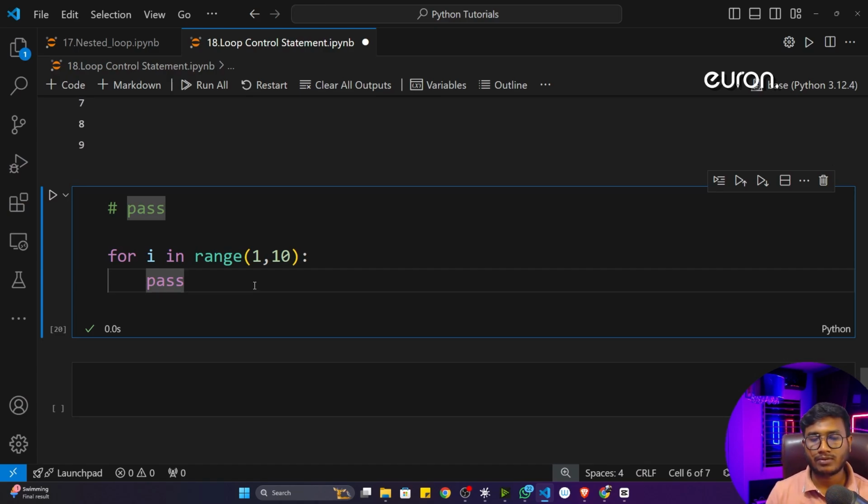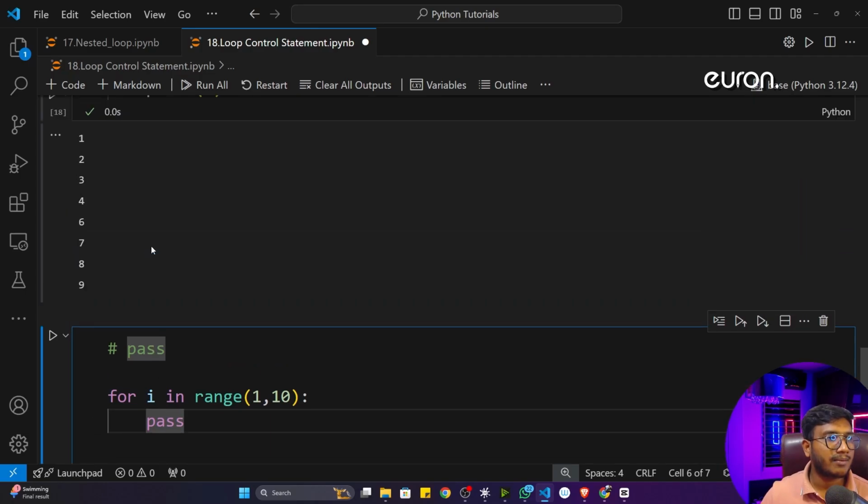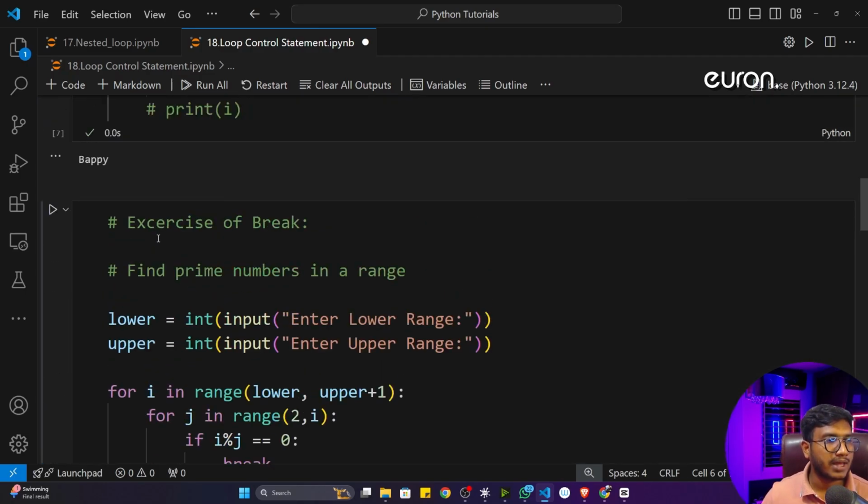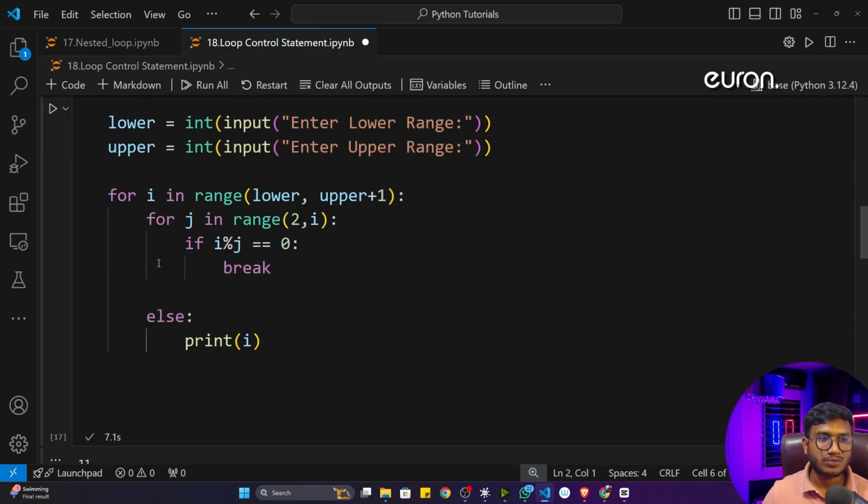Sometimes we don't need to write the code entirely. Sometimes we'll only create the boilerplate, that means the template, and we'll just write the pass statement there so that our code won't give any kind of error. You'll be using this pass a lot whenever you're creating functions. I'll tell you what functions are going forward. There we will be using this pass statement a lot. So yes, these are my loop control statements: break, continue, and pass. I hope this part is clear.